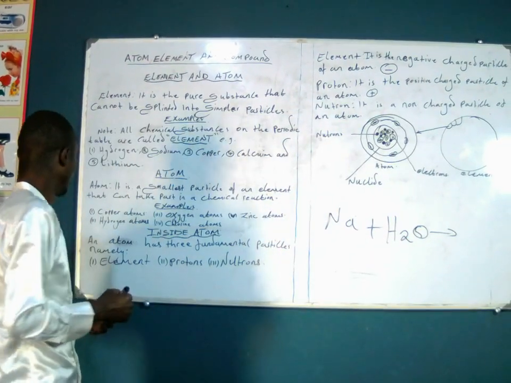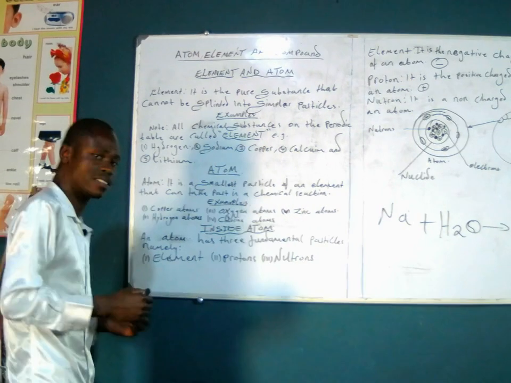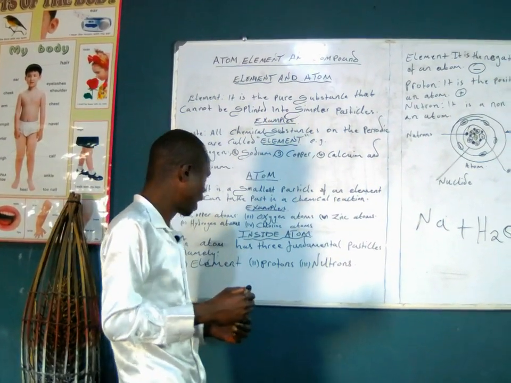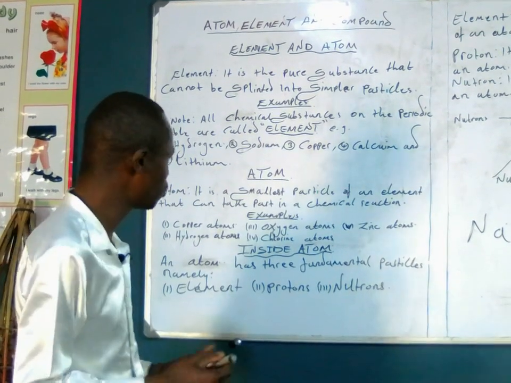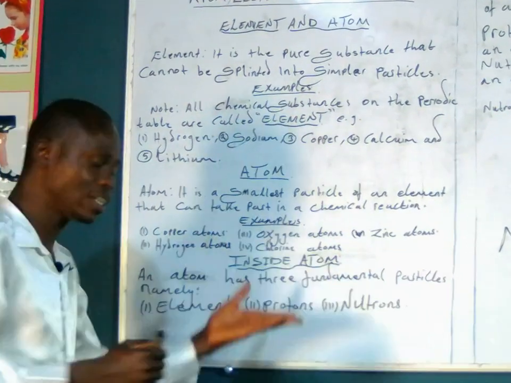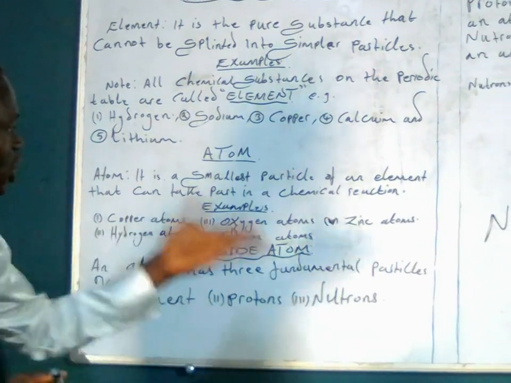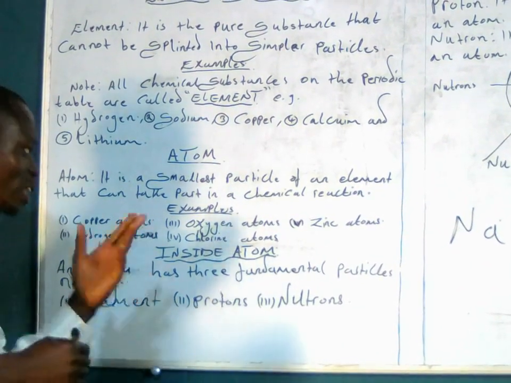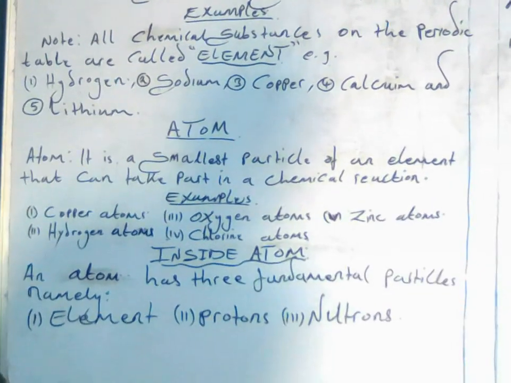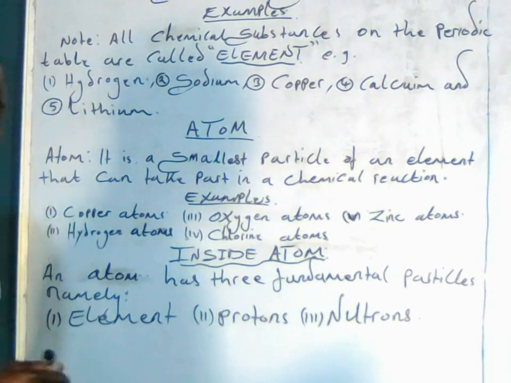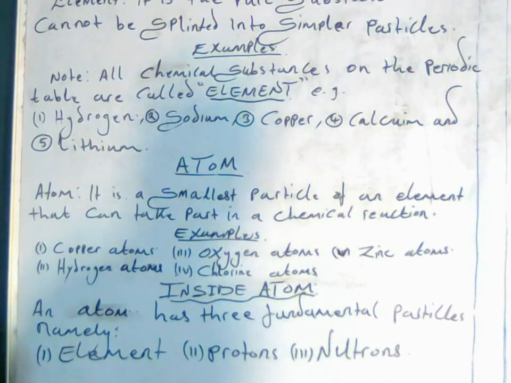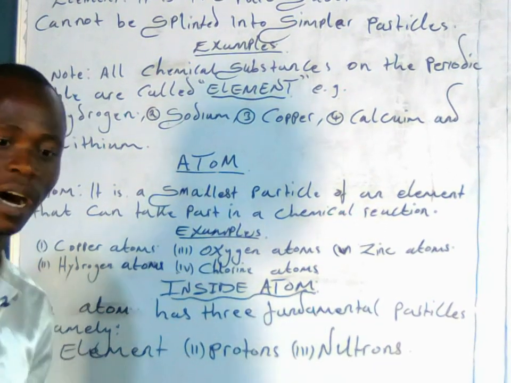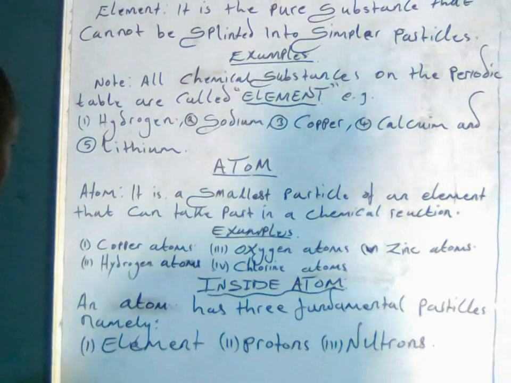Now, let us give examples of what we call atoms. We have copper atoms, then we have oxygen atoms, we have zinc atoms, we have hydrogen atoms, and we have also chlorine atoms. These are some of the examples of what we call an atom or atoms.